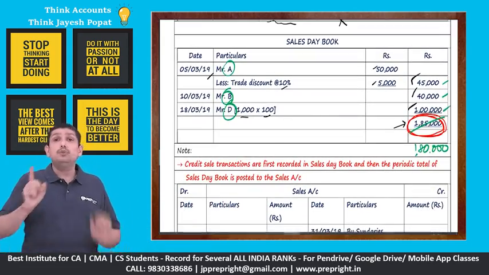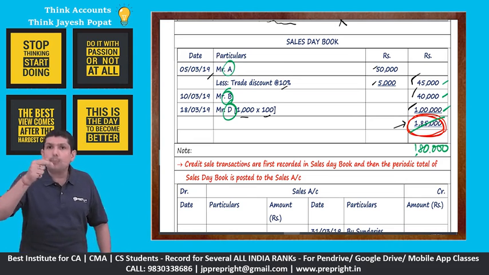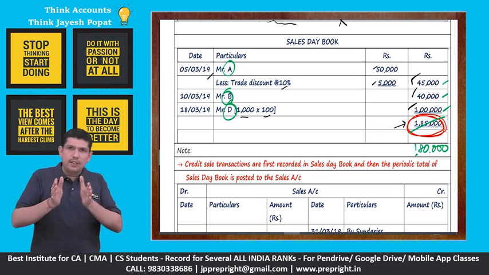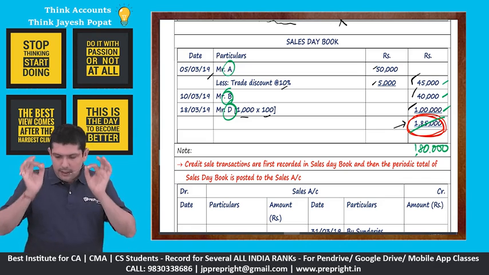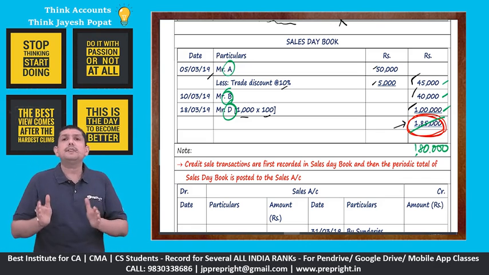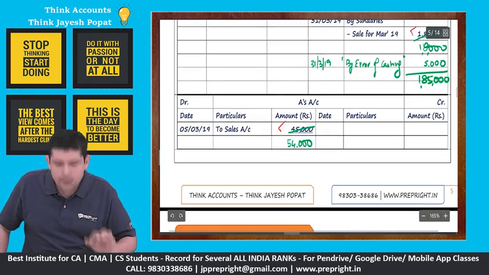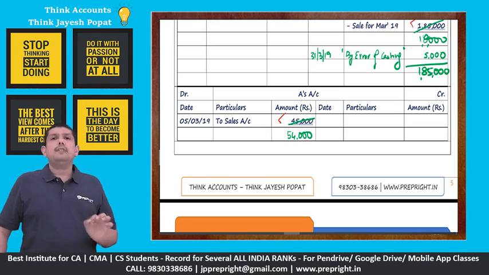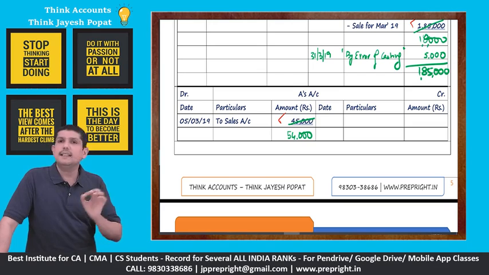Please remember, there is no problem in recording the entry. There's a problem in posting. That is why I was trying to differentiate between recording and posting. Here, there is no mistake in recording the entry. There is mistake in posting the entry. We have recorded 45, but we have posted 54. Again, my question, is it a single-sided error or is it a double-sided error? Obviously, it is a single-sided error.